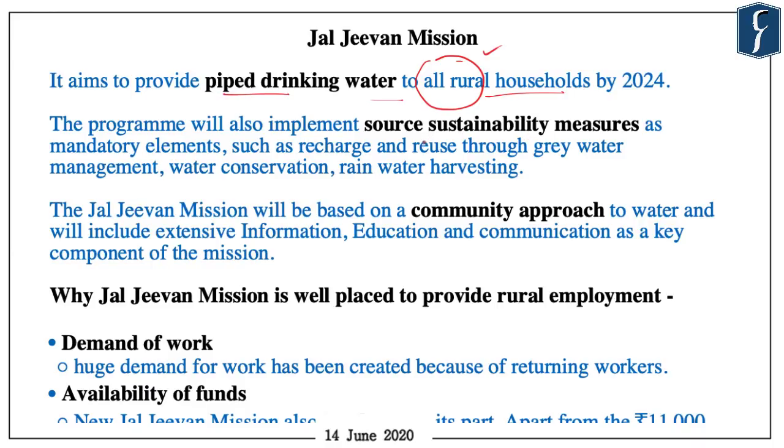Now, ensuring the sustainability of the water resources is extremely important, and hence one of the tasks of Jal Jeevan Mission would be to ensure the sustainability, for example, through water conservation and rainwater harvesting. And the overall mechanism through which Jal Jeevan Mission will be implemented will be the community approach. And one of the pillars shall be awareness creation through the IEC mechanism, or information, education and communication.